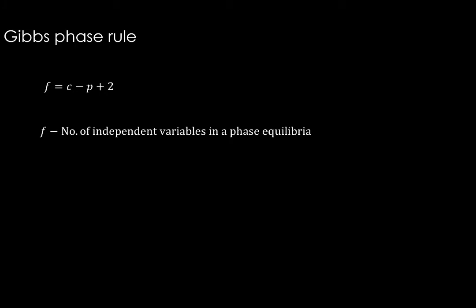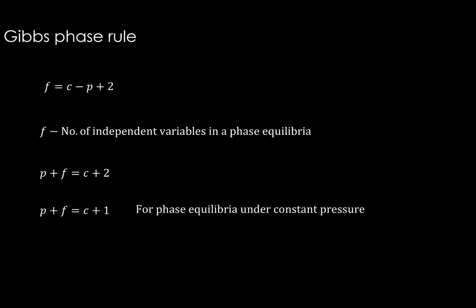The same equation can be written like this: P plus F is equal to C plus 2. Police force is equal to constables plus 2. But we don't use this quite often, especially when it comes to alloys, phase diagrams, and metallurgy. So we will use P plus F is equal to C plus 1 because we don't consider pressure for phase equilibria under constant pressure. Many of the phase equilibria that we study is under 1 atmospheric pressure. So this is the equation that we will use. See you in the next video.